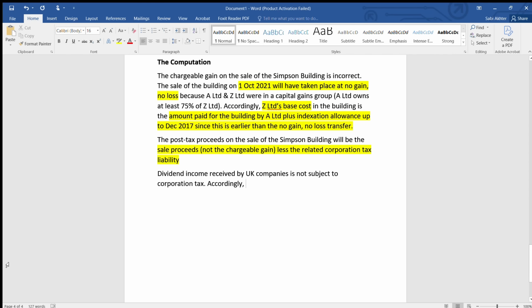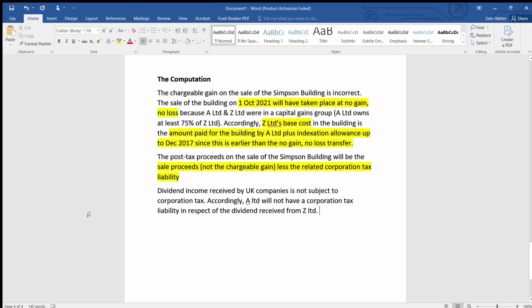So accordingly, A Limited will not have a corporation tax liability in respect of the dividend received from Z Limited. So in this case, the highlighted point is dividend income not subject to corporation tax.